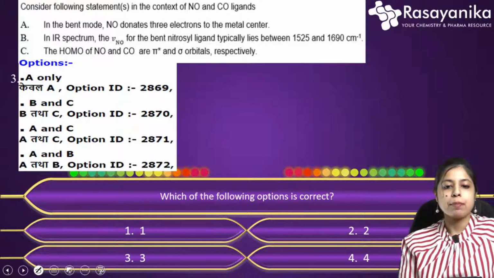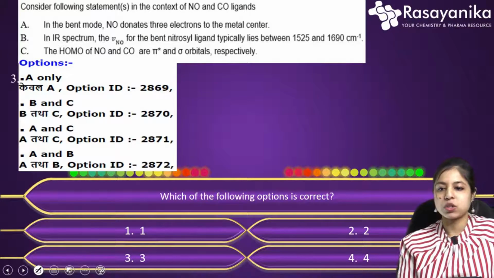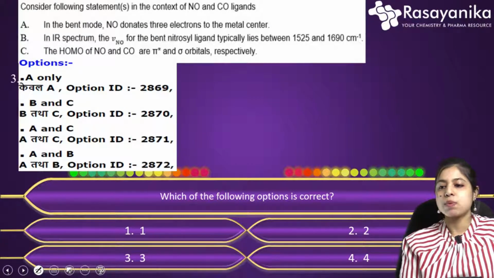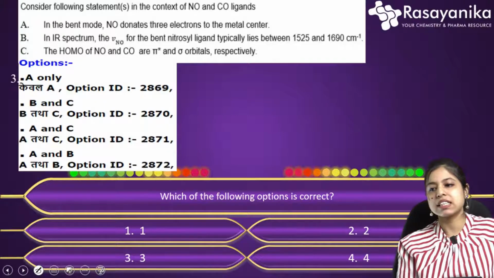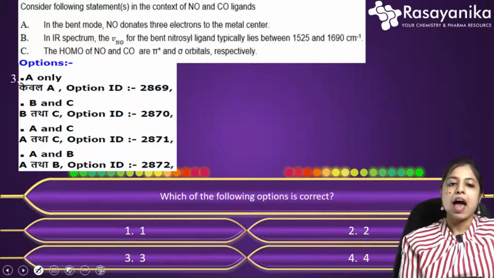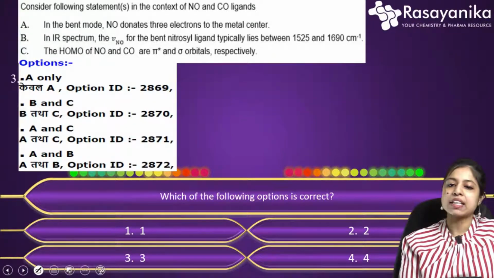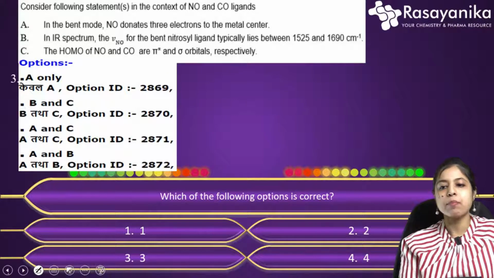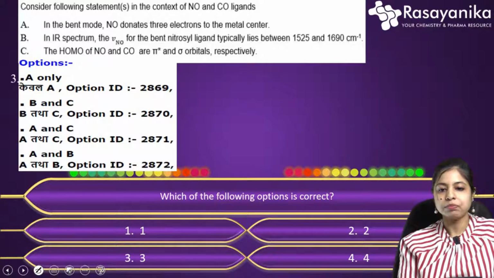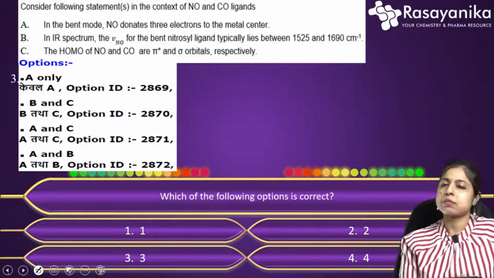B, in IR spectrum, the nu of NO for the bent nitrosyl ligand typically lies between 1525 and 1690 centimeter inverse. And C, the HOMO of NO and CO are pi star and sigma orbitals respectively. Okay, so these are the basic statements they have given.